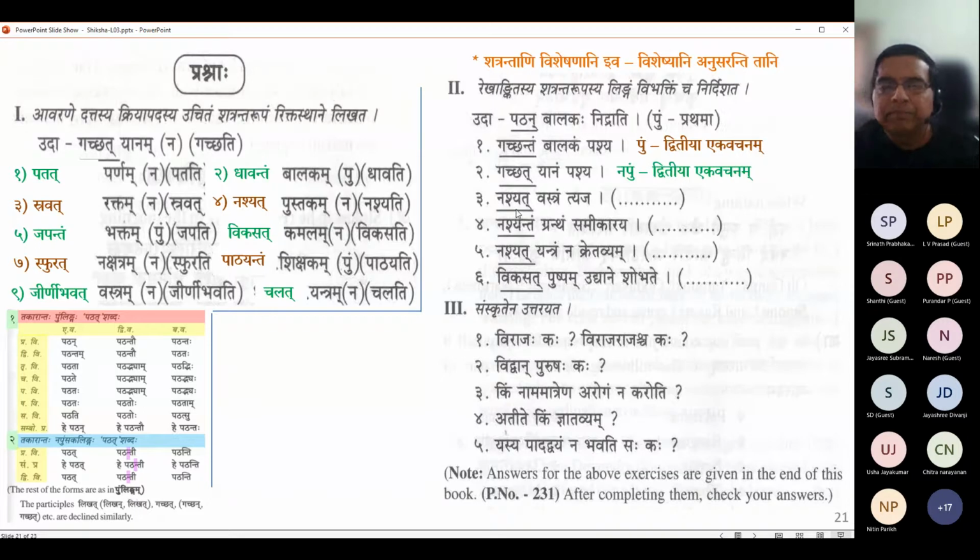Next. Vastram is again Napumsakalinga, sir. Dvitiya vibhakti ekavachana. Very good. Again this is a lot command. Tyaja means give up. Nashyat vastram tyaja: give up the cloth that is becoming old. Nashyat means that is getting destroyed. So Napumsaka Dvitiya ekavachanam vastram. Well done.